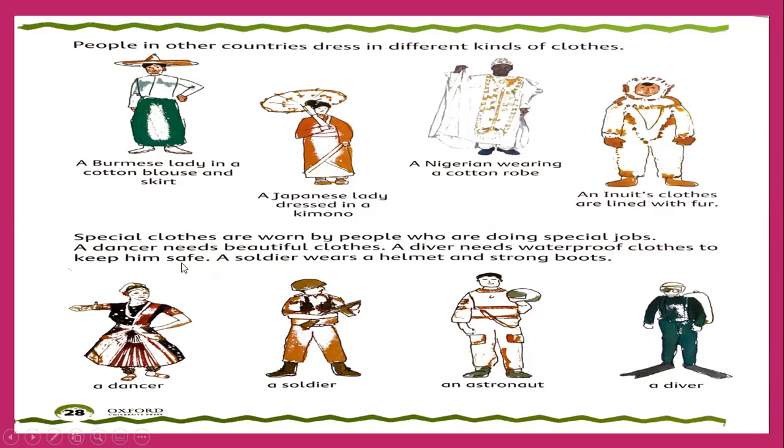Safe from what? Safe from water, and they need oxygen. Look, they have an oxygen cylinder at the back to breathe inside the water, because if they breathe without the oxygen system inside the water with a bare mouth, then the water can go in their nose or mouth and they cannot breathe. So that's why they cover their faces with a kind of helmet where they have a pipe with an oxygen cylinder and they can breathe easily inside the water. They are called divers.